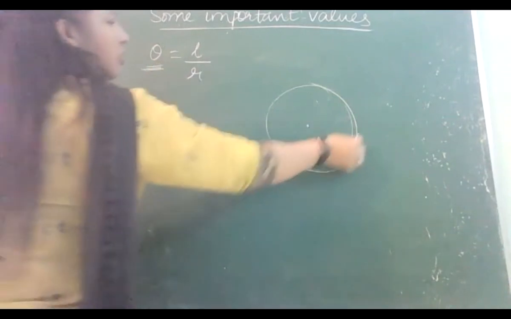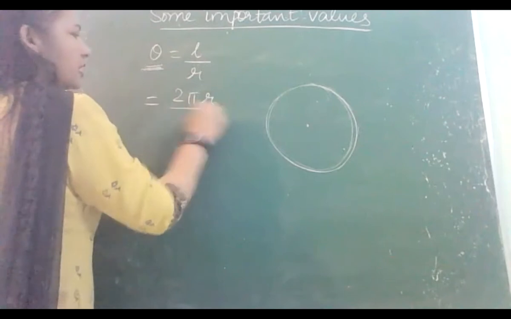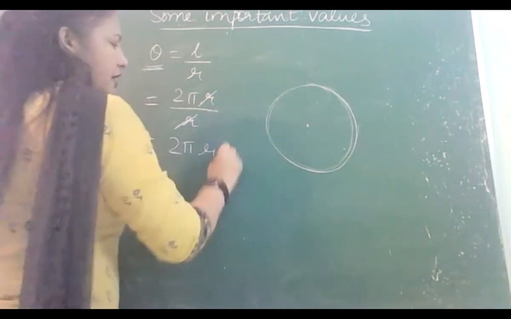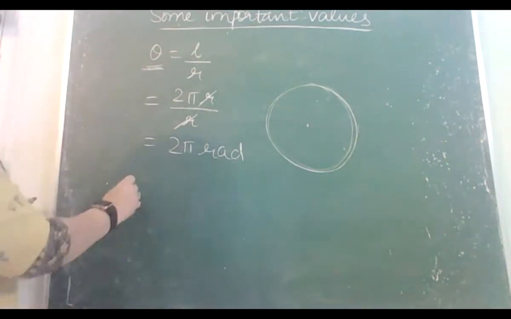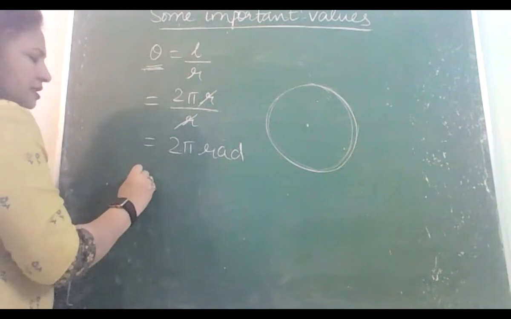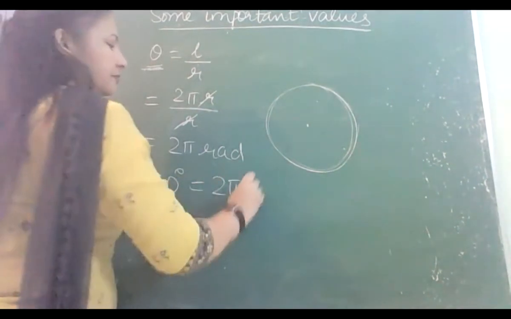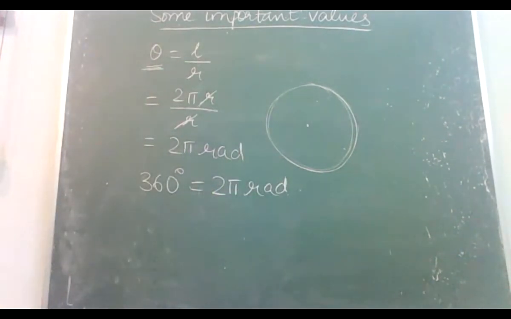If we want to calculate total angle at the center, what is the length of this whole circle? That is equal to circumference 2 pi r. So also this angle in radian is 2 pi radian. So total angle subtended at the center of a circle is 360 degree or 2 pi radian. So that means 360 degree is equal to 2 pi radian.